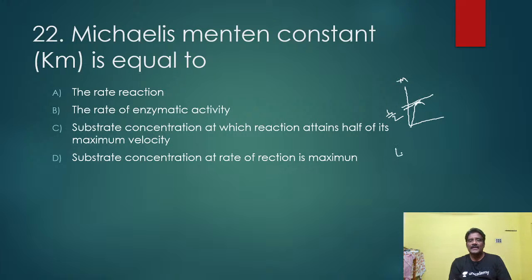So there is a relation between enzyme efficiency and substrate concentration. As the substrate concentration increases up to here, enzymes are active. Beyond that, enzyme activity decreases, because the amount of free enzyme becomes less. You have to understand that point. The substrate concentration at which a reaction attains half its maximum velocity is what is called Km.